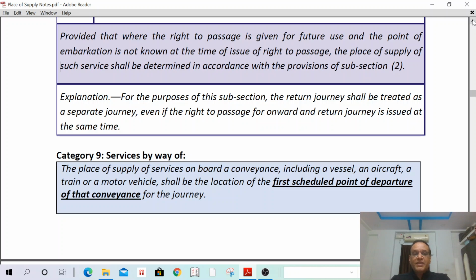Therefore, the place of supply shall be the first scheduled point of departure. In case of supply of goods, what is that one? In case it is a service, for service, it is the first scheduled point of departure.